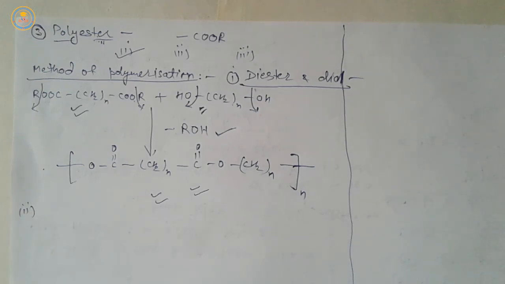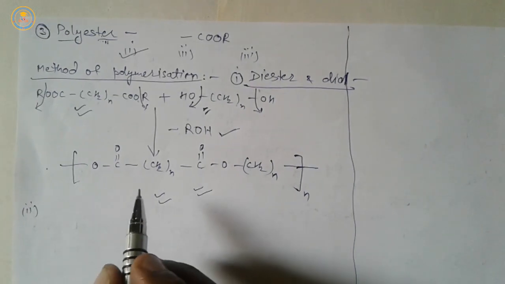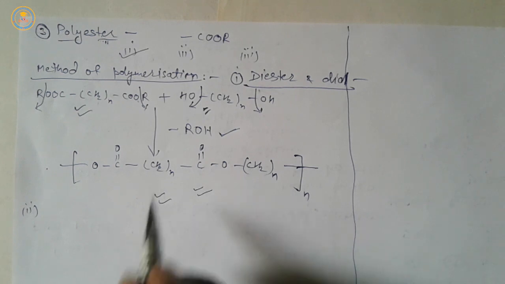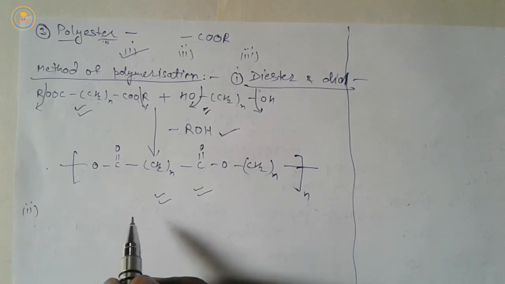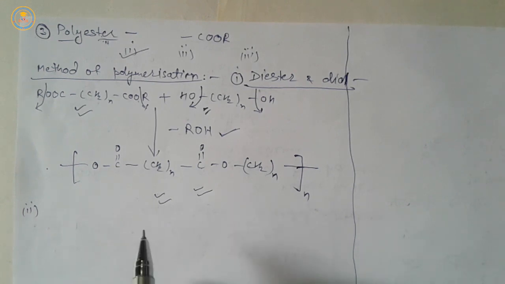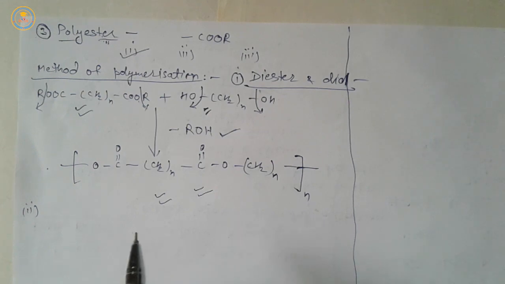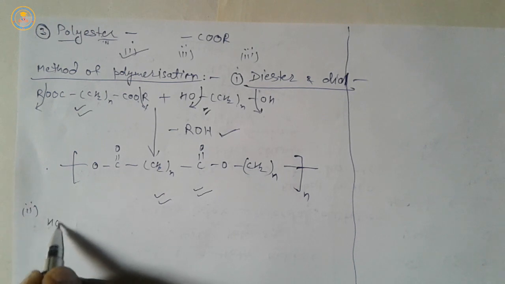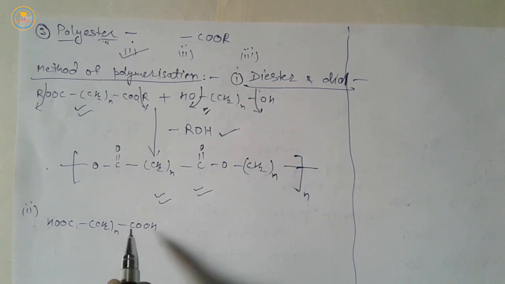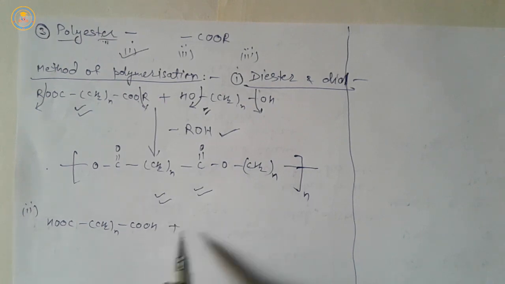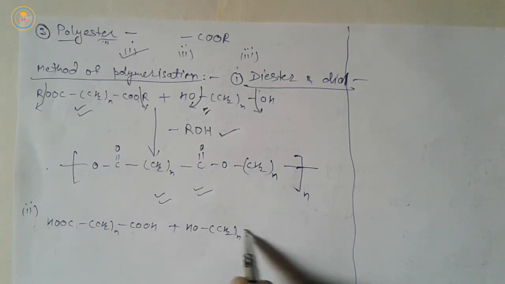From the second type of monomers, similarly, after condensation polymerization of dicarboxylic acid and diol monomers, polyester is formed. So, it is the dicarboxylic acid monomer and it is the diol monomer.